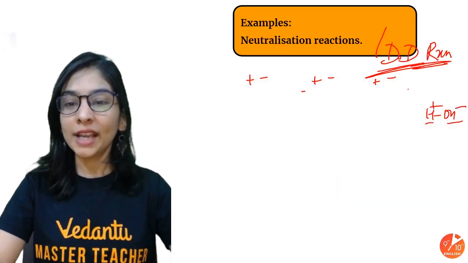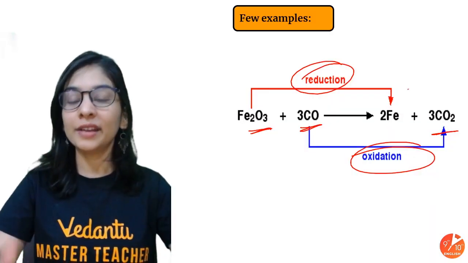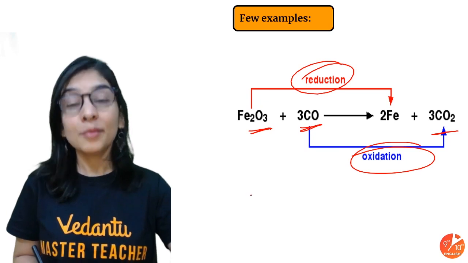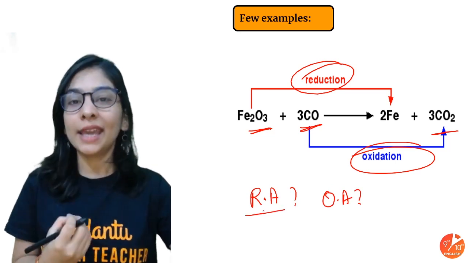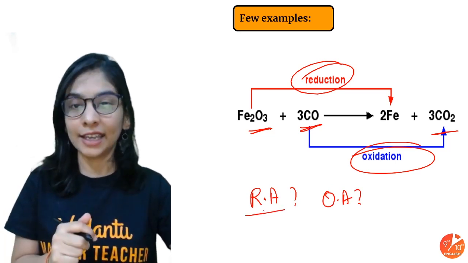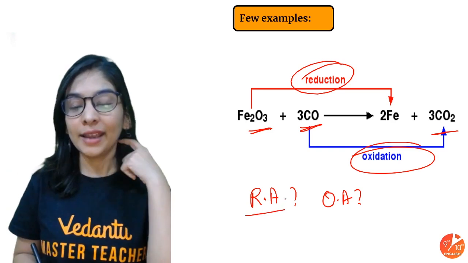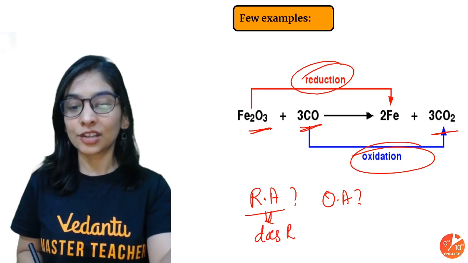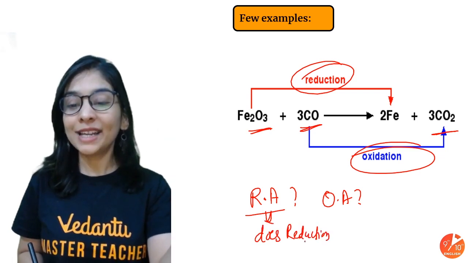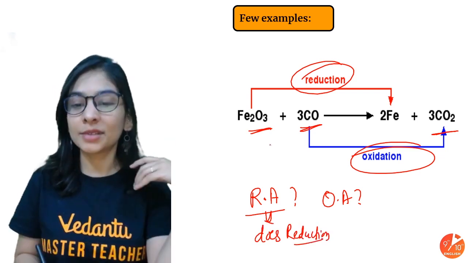Okay, before moving ahead, one thing is a myth. Let me tell you here itself. That is also an important question, can be asked in the exam. What is my RA and what is my OA? What is my reducing agent and what is my oxidizing agent? So I'll tell you right away. A reducing agent is an agent that does reduction. Okay, and how can it perform reduction of the other substance?